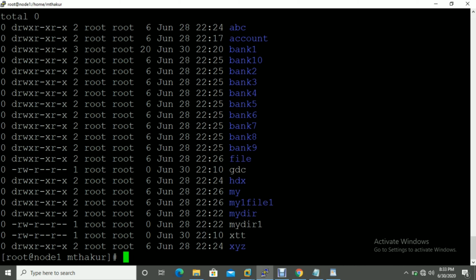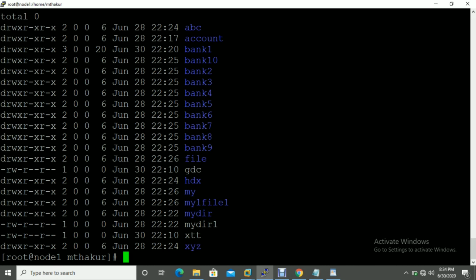Okay, like that there are many ls commands. Let me show you one more, ls hyphen ln. It will show you the UID and GID numbers. See, it's showing UID and GID numbers. It's not showing names here, it's showing 0 0, because when I created these, I didn't assign any UID and GID. That's why it's showing 0 0.